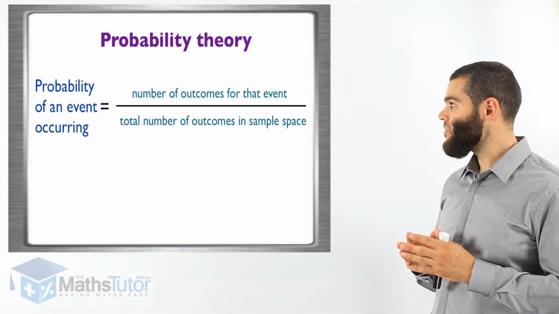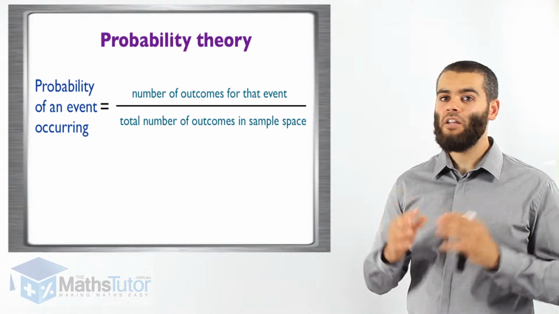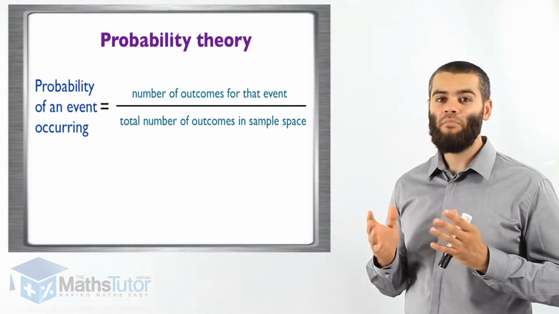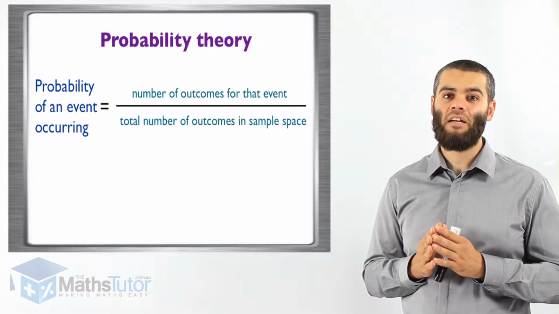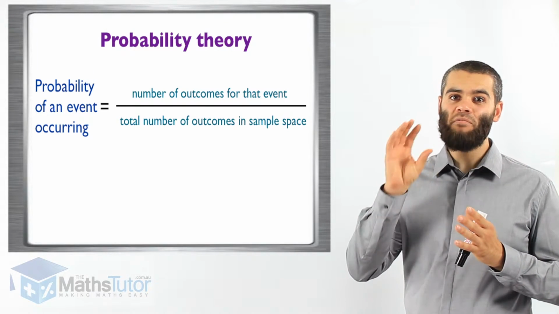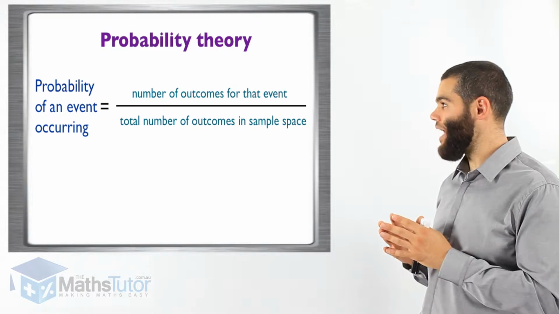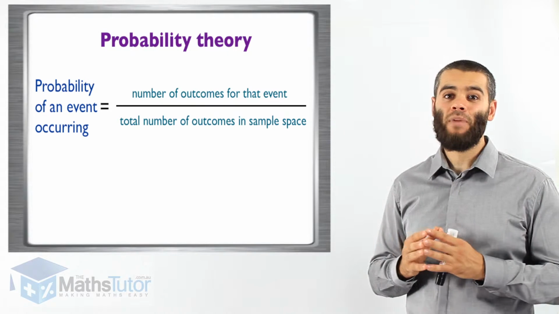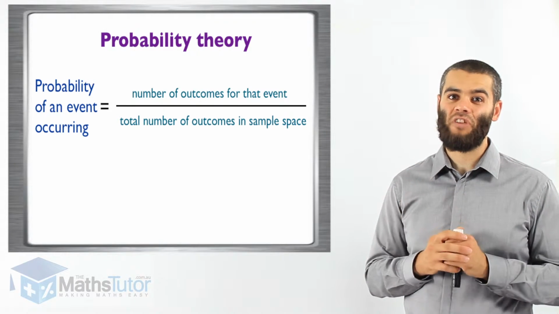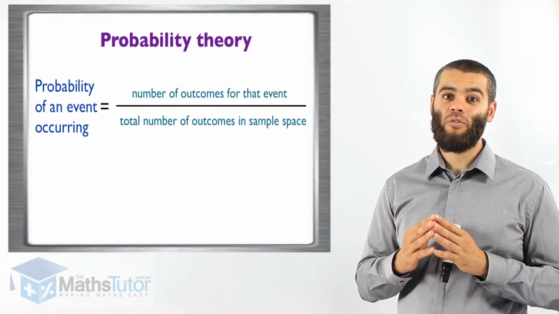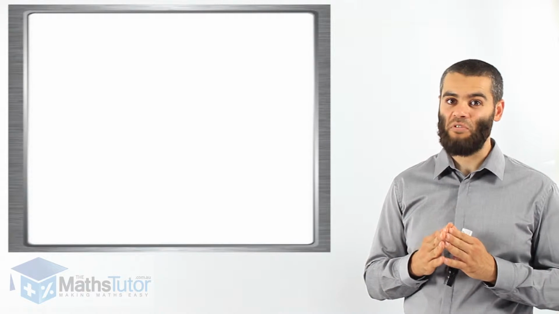All it's saying is that the number of outcomes in that event is divided by the number of outcomes in the sample space. What is sample space? Meaning the total events that are there and the outcomes that we're looking for over the total, that is the probability of that event happening. Now, the theory may be confusing. However, with examples, you're going to see it is very straightforward. But we have to go through the theory just to give you an understanding before we go through the examples.